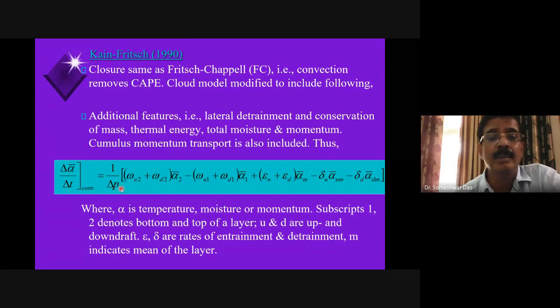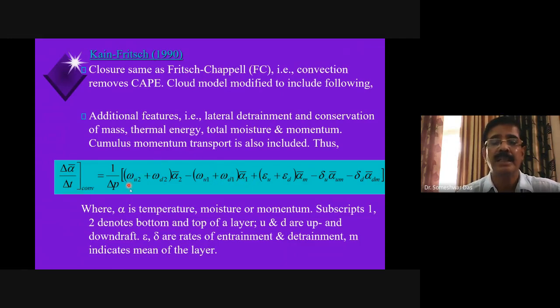W_U2 is the updraft velocity, U indicates the updraft, W_D2, D indicates the downdraft. The updraft and downdraft velocity times alpha, whatever it is, and the subscript 2 indicates the level number, level 1, level 2, and so on. Minus, same thing, W_U1 plus W_D1 times alpha 1.